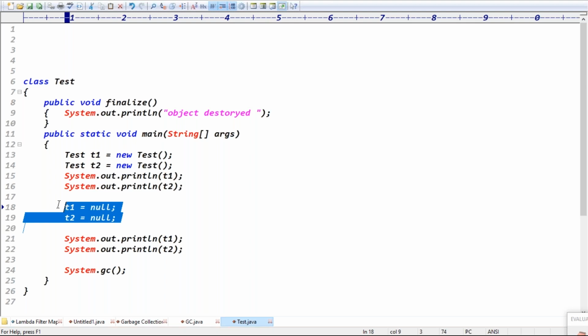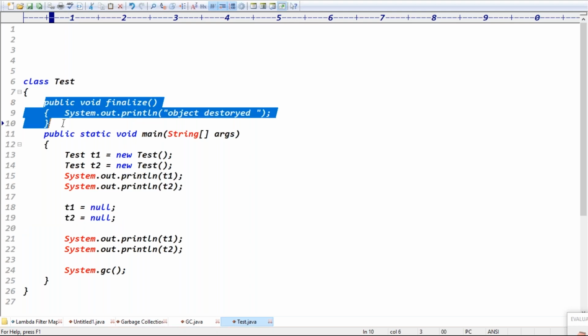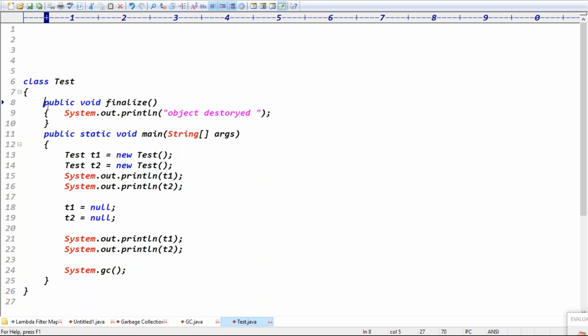Before destroying the objects, the garbage collector will call the finalize method in that object, which is like the last wish of the object. Before destroying the object, if any last functionality is there, you can write that last function using the finalize method, because the finalize method will be executed before destroying the object, right?